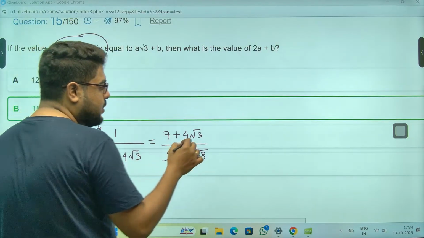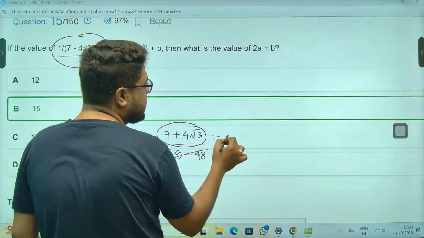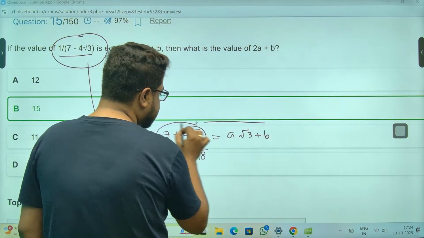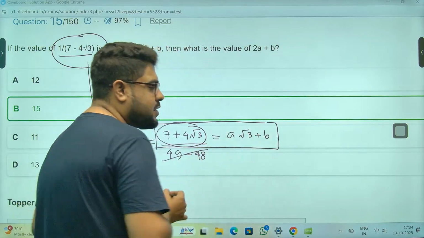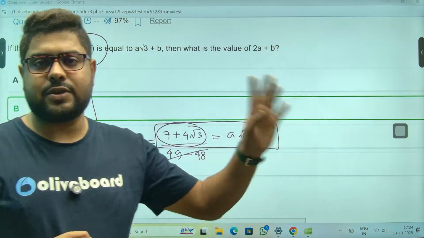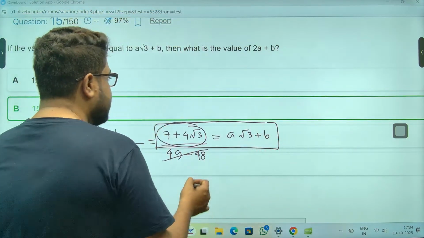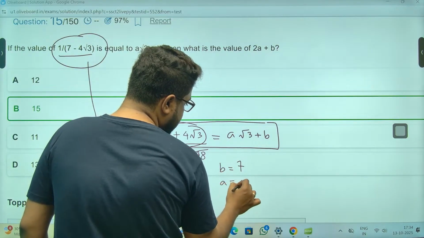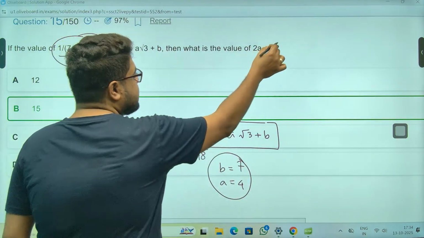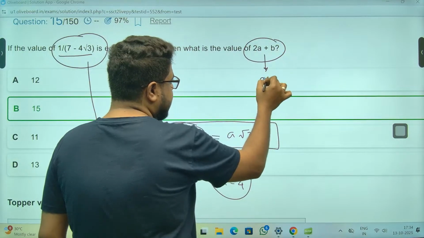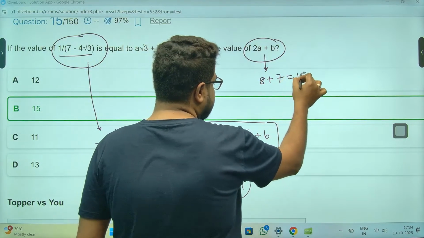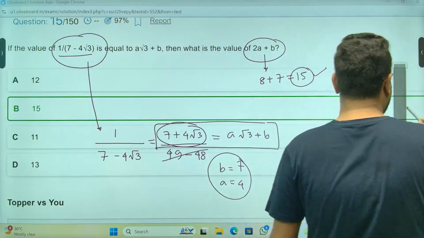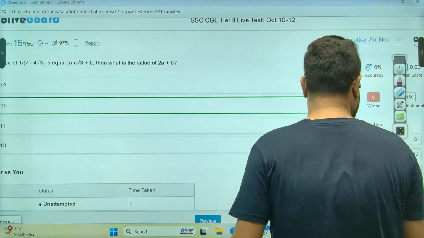So this is 7 plus 4 root 3, which is equal to A root 3 plus B. In this situation, rational part is equal to rational part, irrational part is equal to irrational part. Do it, sir. So B is 7, A is 4. So they are asking 2A plus B. So 2A is 8 plus 7, that is 15, sir. That's your answer, as I have unfortunately already marked it.